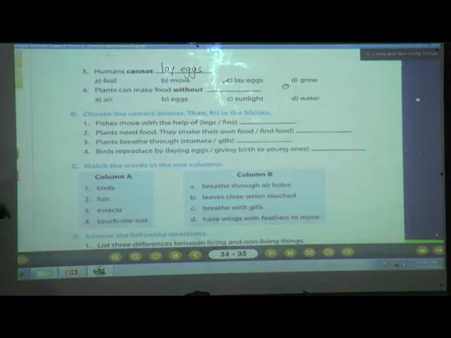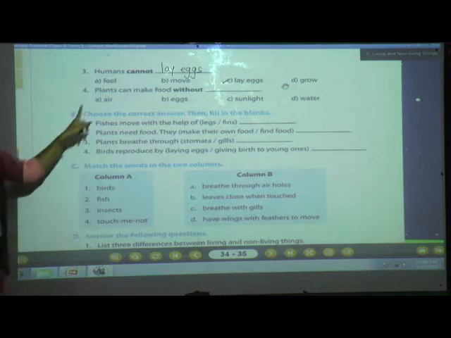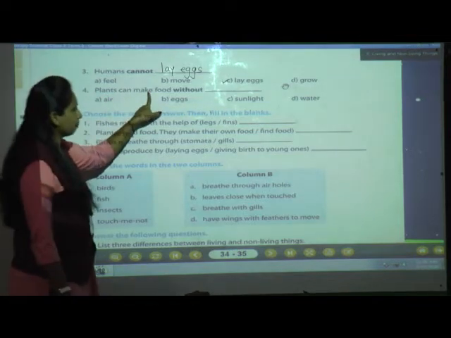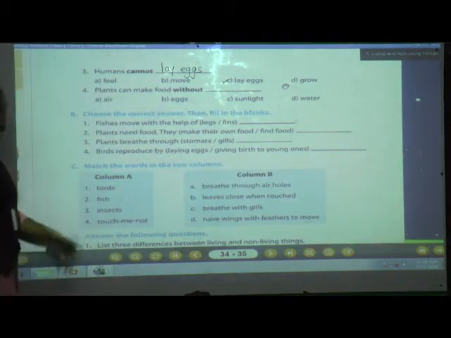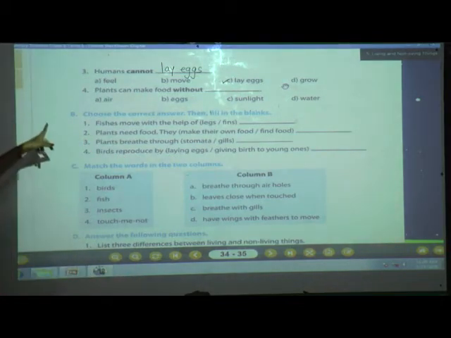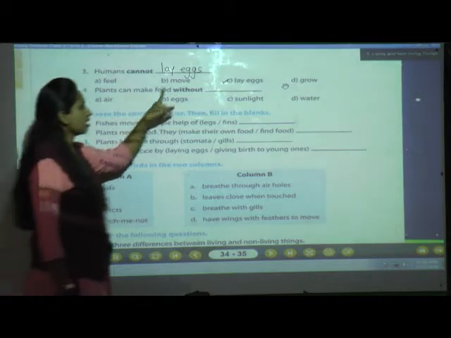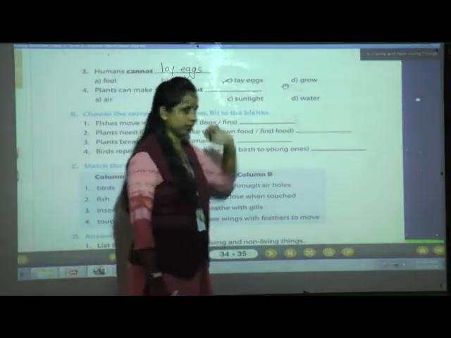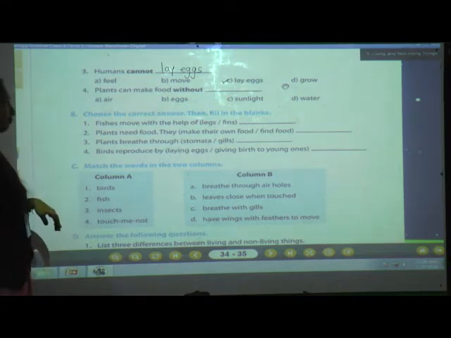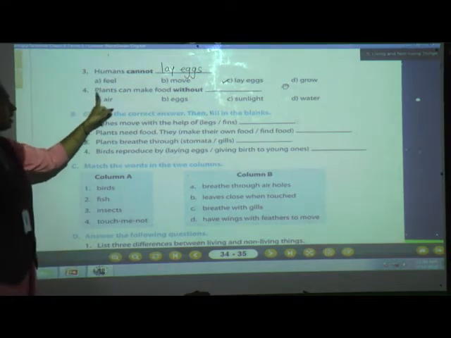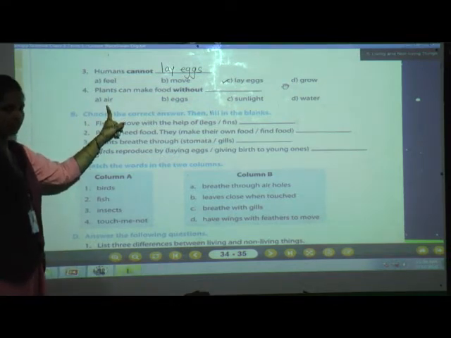Okay? Now, I'll move to the fourth question. What is the fourth question, students? Plants can make food without dash dash. Yes, the options are air, eggs, sunlight and water. Now let us see what plants require to make food. Yes, we have studied. See, plants require air, isn't it?